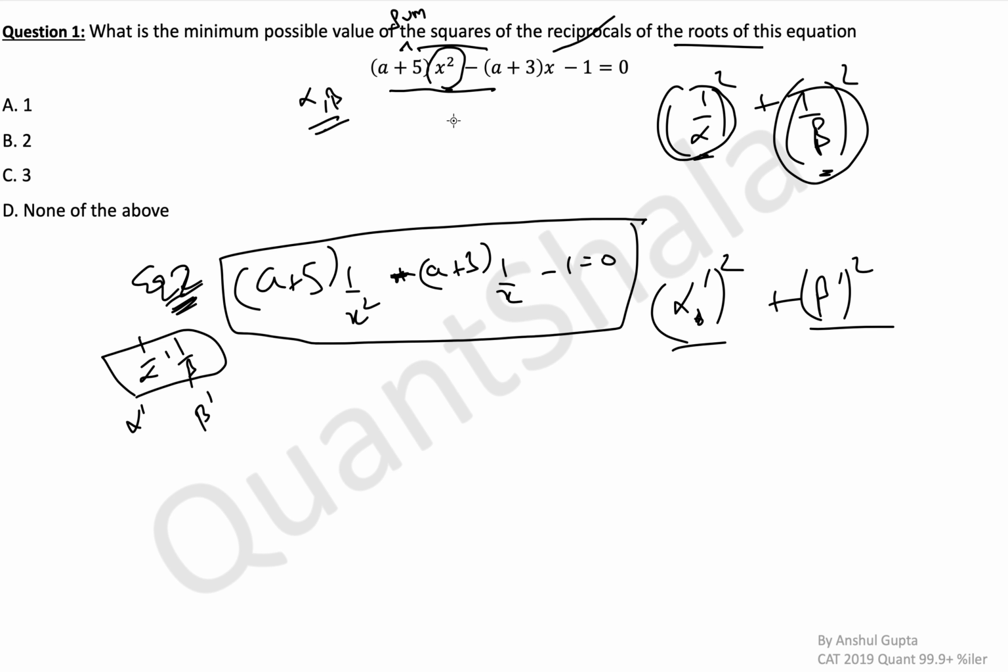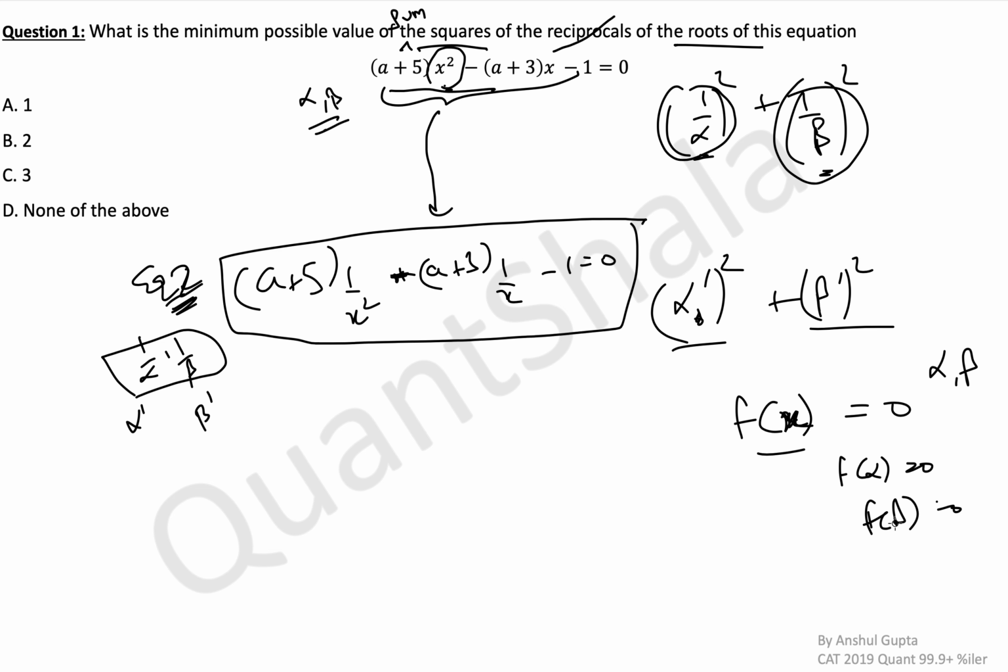What did we do? From the original equation, we replaced each occurrence of x by 1 by x. Simply see, if f(x) is equal to 0, where f(x) is the left hand side, and this has some roots alpha and beta, that means f(alpha) is 0 and f(beta) is 0. Now, when you want f(1/alpha) to be 0 and f(1/beta) to be 0, you simply change this x to 1 by x, which means f(1/x) will be your function, and now this will have roots x as 1 by alpha.